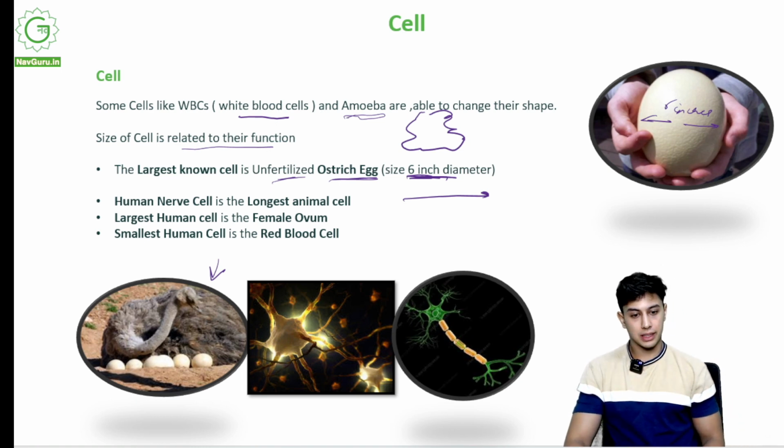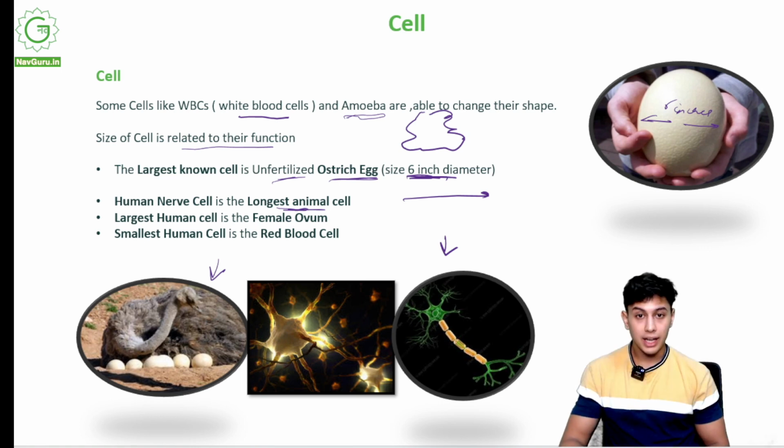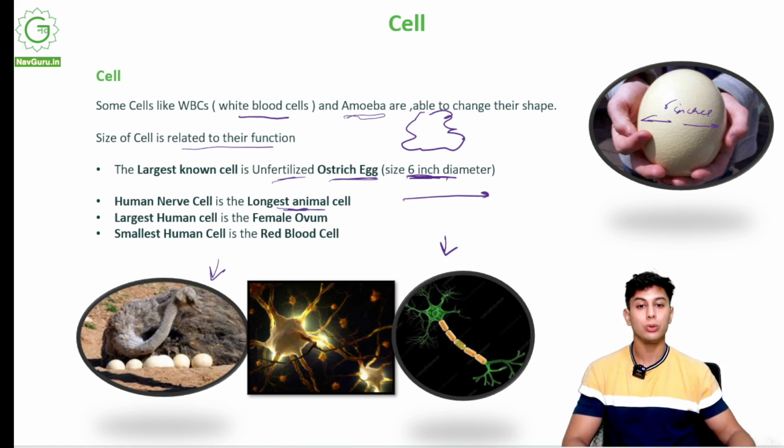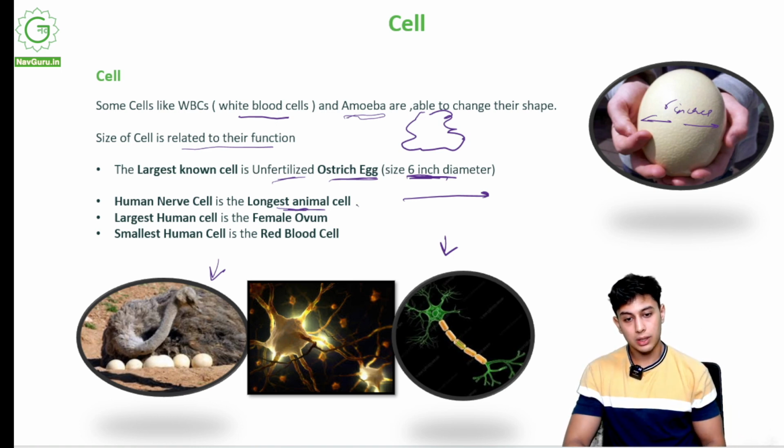A human nerve cell. Now this is a human nerve cell. It is the longest animal cell. There are different types of cells: plant cells, animal cells, fungus, bacteria and all that. So the longest known animal cell is our nerve cell. They are located at the end of nerves. They help in transmitting signals from our brain to our body parts. So the longest animal cell is the human nerve cell.